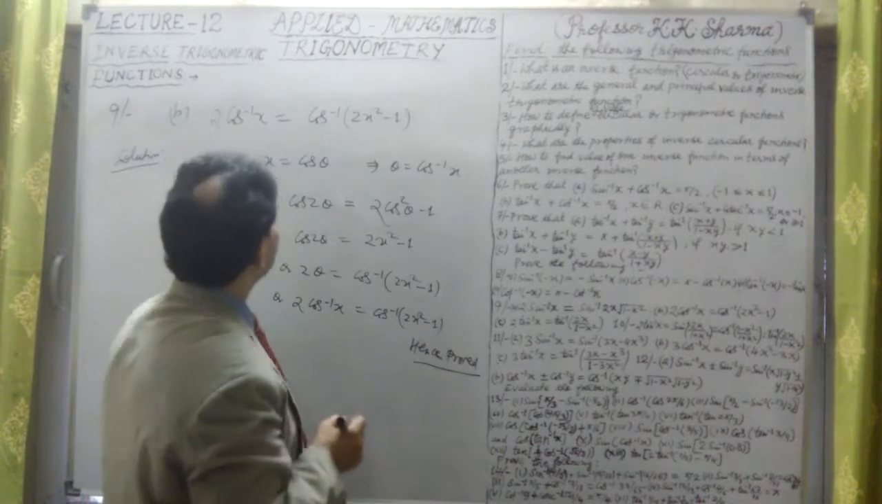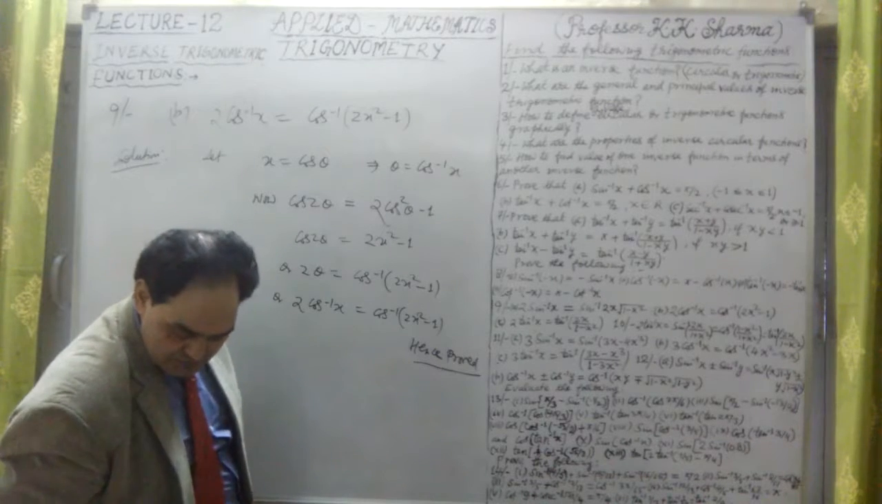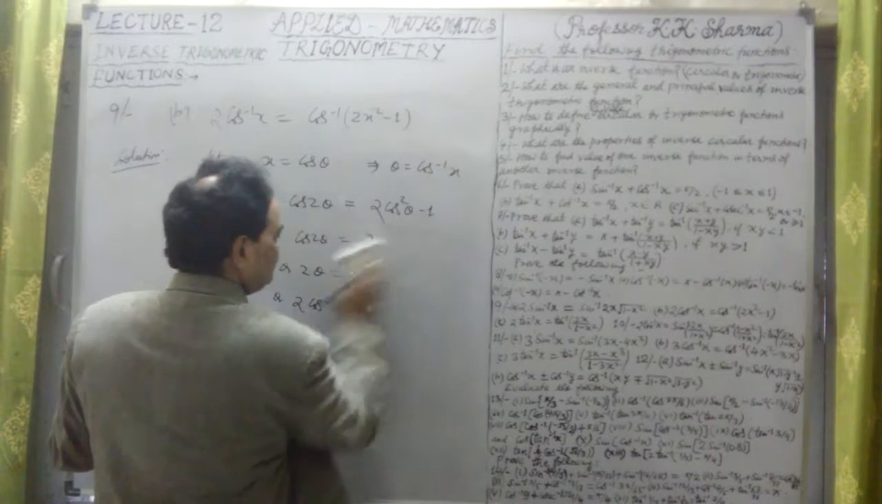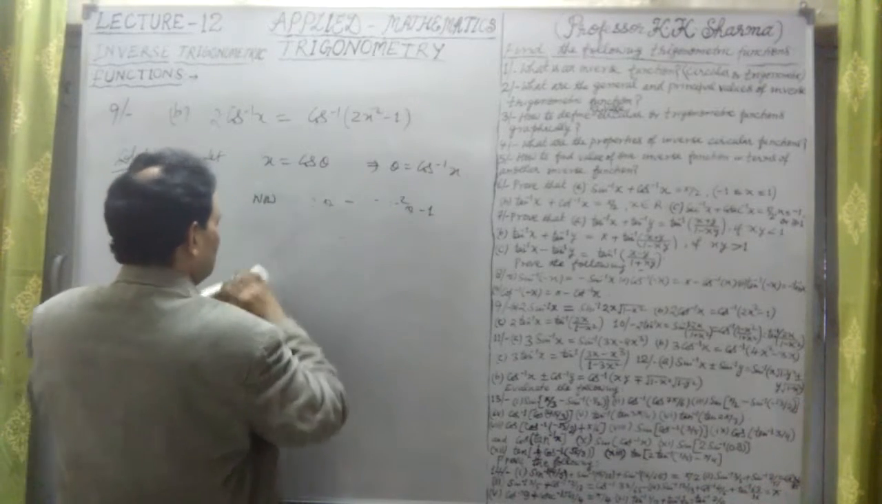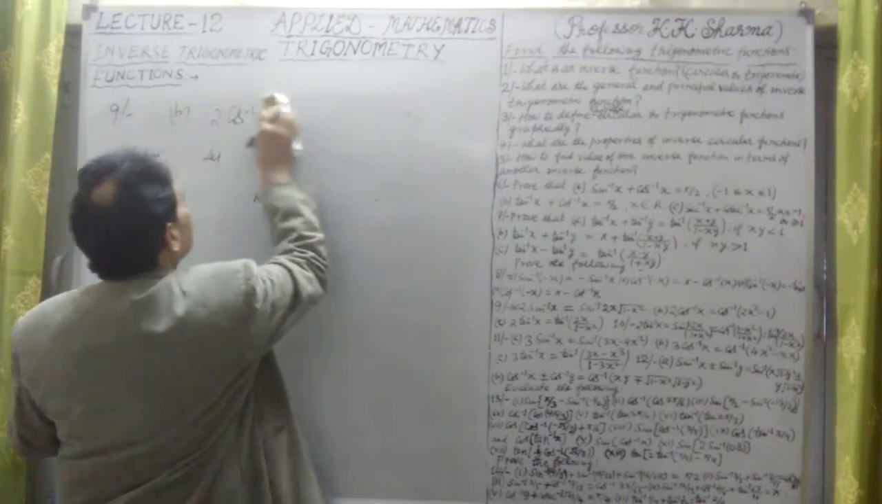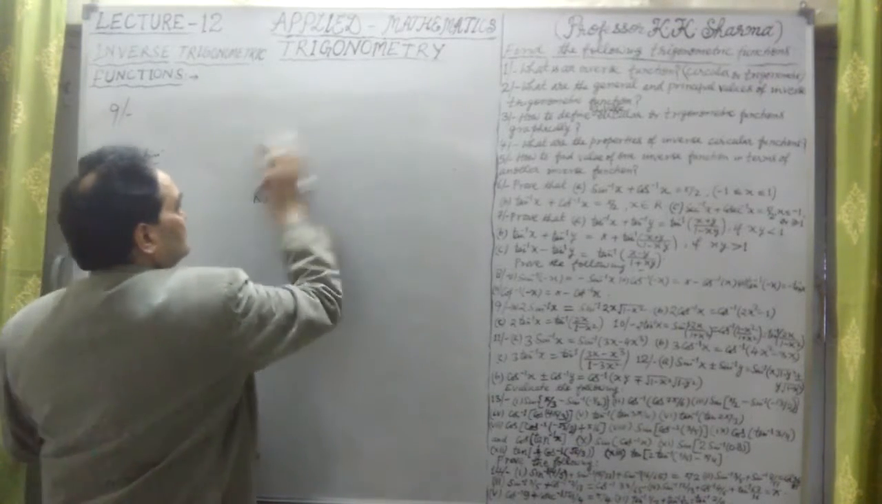So that is question number 9, B part. Let us take the next part of this, that is the C part. What is the C part of this question? Let me check.